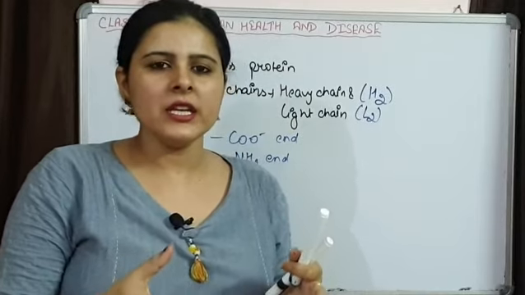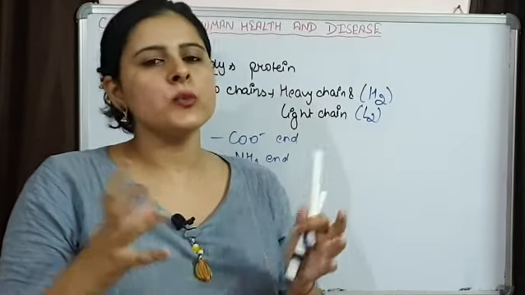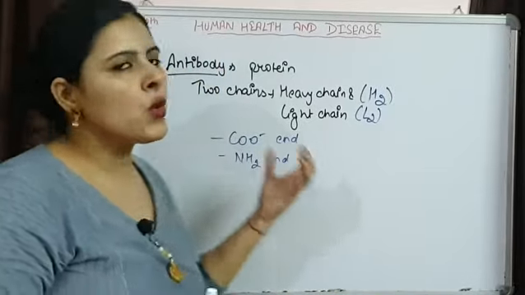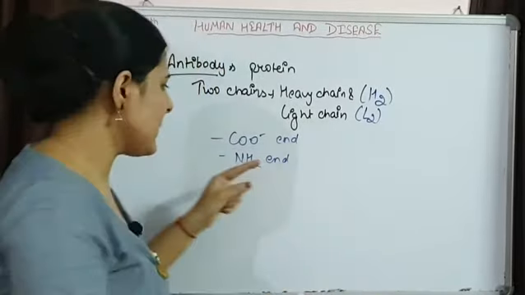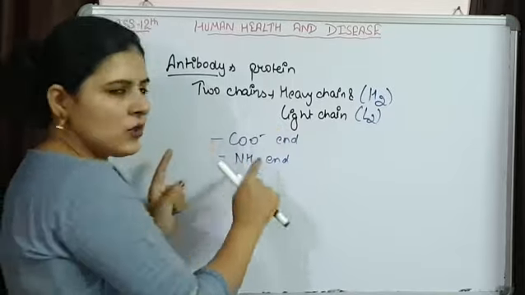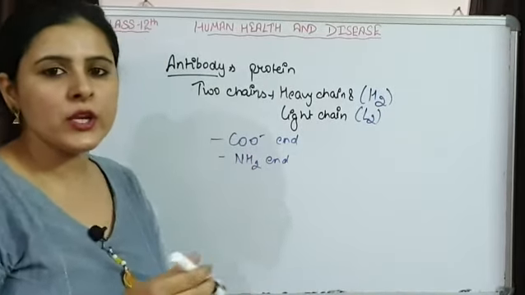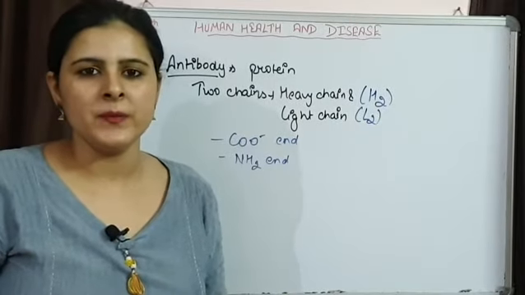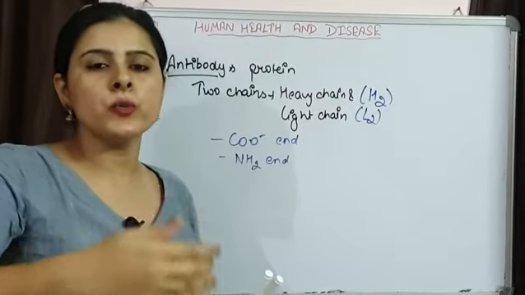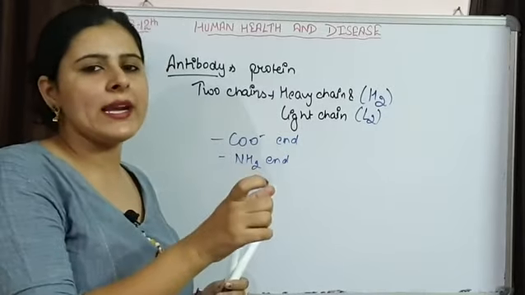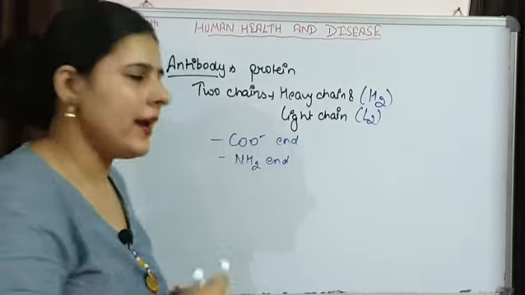Constant is used because that part is the same for all antibodies. That will be present on the COO negative end, while the NH2 end is going to have the variable region, the region that changes in all the antibodies, and that provides specificity to the antibodies.